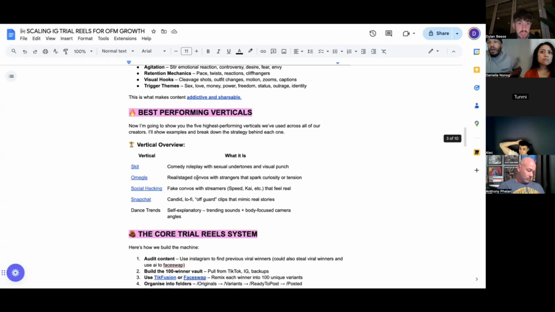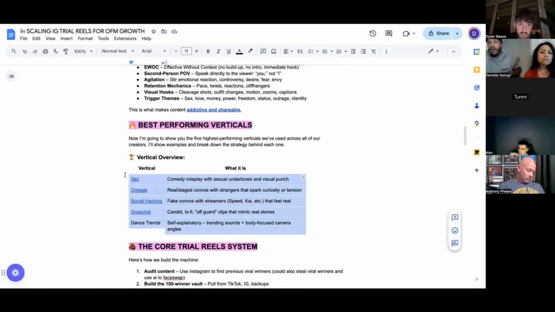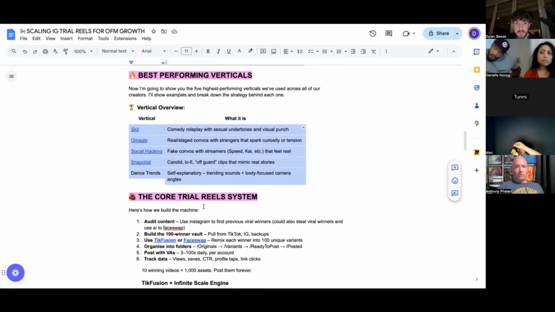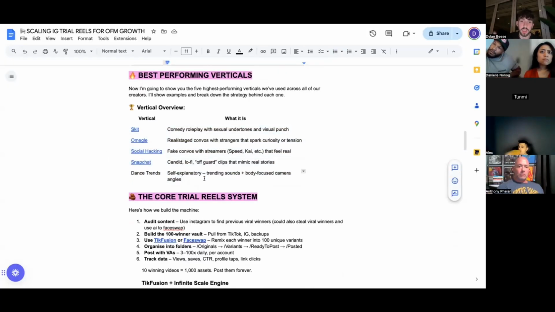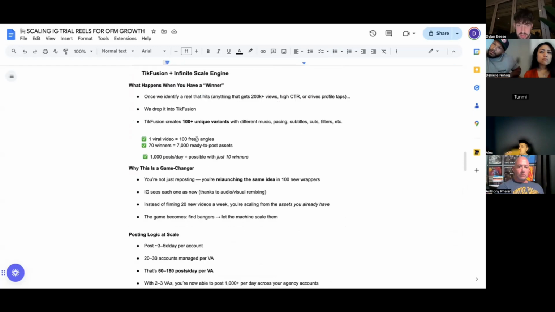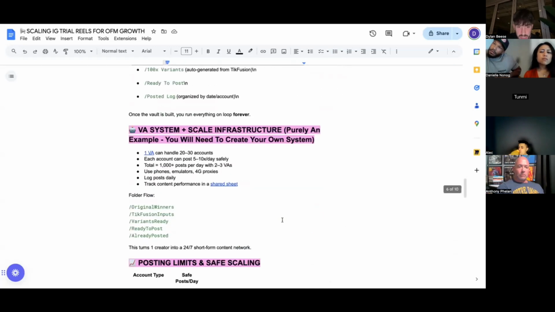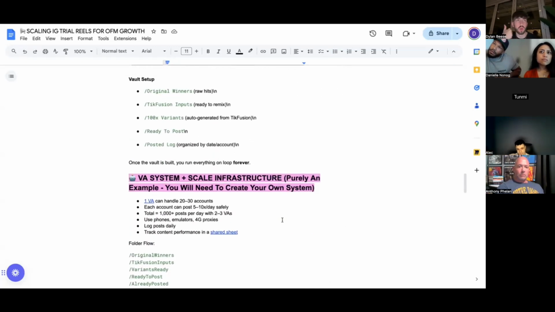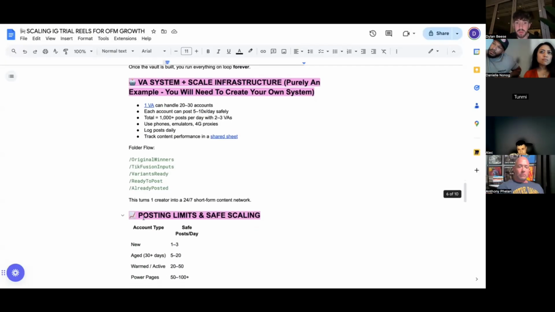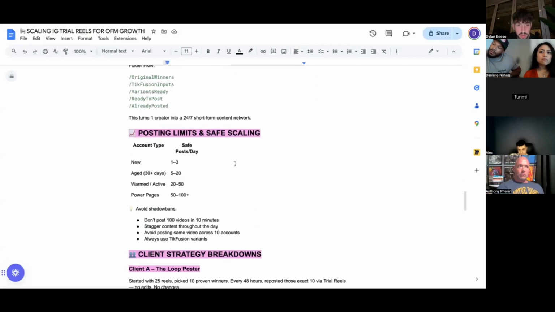If you are still getting your creator to bulk create this content, the skits, the Omegle, the social hacking, you're still posting new ones, you're still building new winners to plug into the system. That's going to make the system perform even better, because now you've got trial reels running, and you've also got current organic running. Don Change was already working on organic for you, and it goes hand in hand and works perfectly, right?